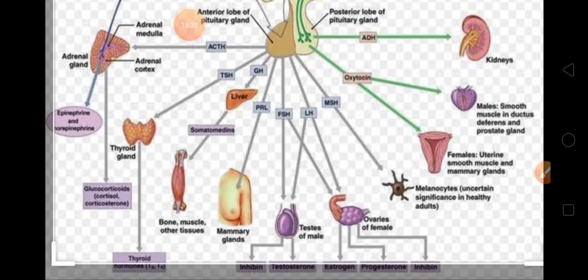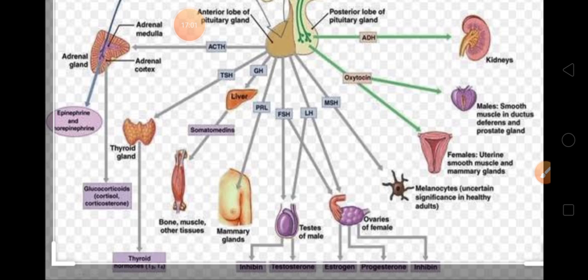Then the last one is MSH, that is melanocyte stimulating hormone. The melanin color, that is the skin color which we have, is controlled by the hormone known as MSH. So these are the various hormones which are secreted from the pituitary. Which pituitary?